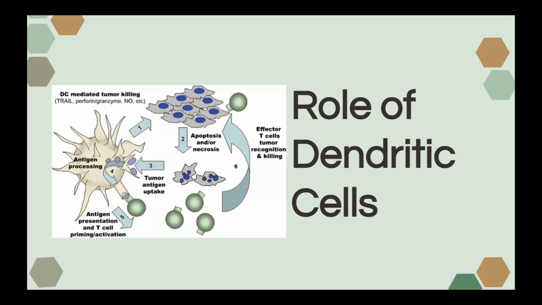After the antigens are processed, the cells begin to move to the lymph nodes with the use of chemokines. The antigens are then presented on the surface MHC molecules to T cells, allowing them to be activated. There are two types of T cells that can recognize the antigen: CD4 plus T cells, which recognize antigens presented by MHC class 2 and initiate T helper cells, and CD8 plus T cells, which recognize MHC class 1 presented antigens and initiate cytotoxic T cells.